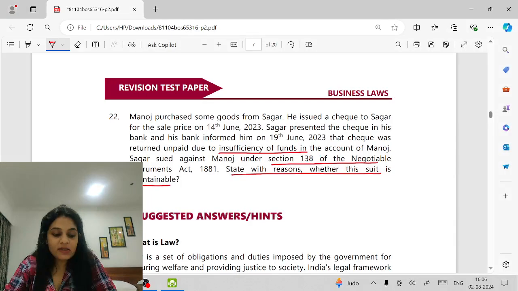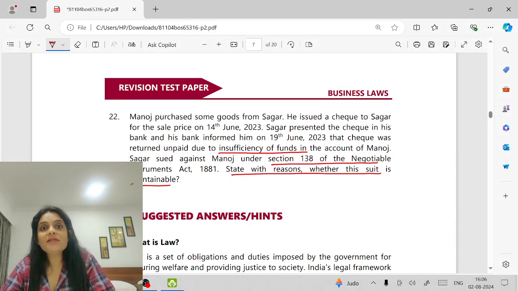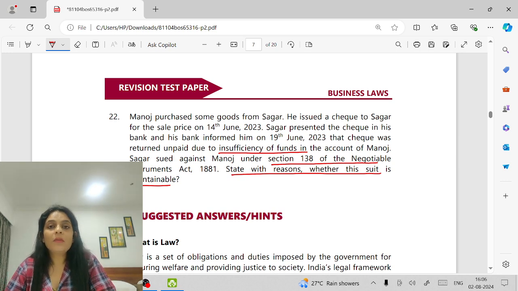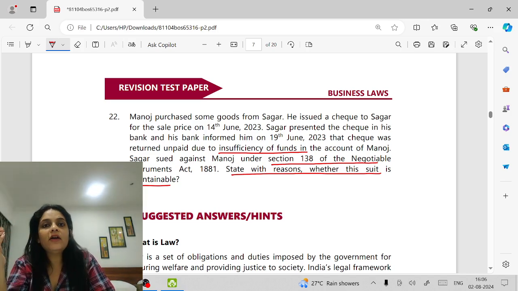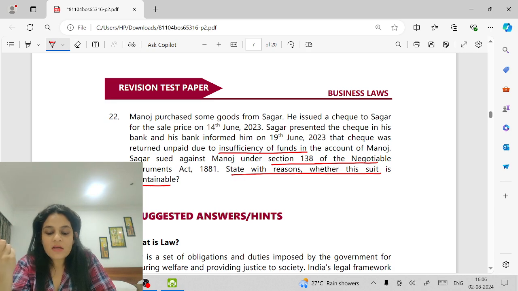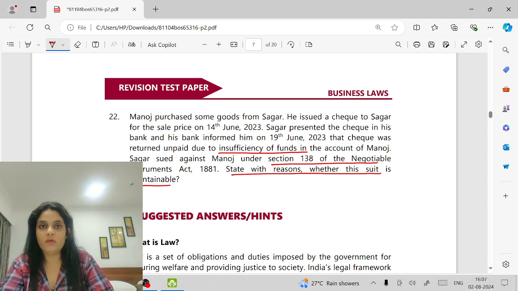Well, in a case under Section 138, if a check is dishonored due to insufficiency of funds, the punishment is twice the amount of the check, or up to 2 years of imprisonment, or both. But for this to happen, there are a few conditions that must be fulfilled. First, it must be for a lawful debt. It must be presented within the time period. And once the banker gives you a notice, within 30 days you must give a notice to the drawer that the check has been dishonored. Within 15 days, if he does not pay, then you can sue him.